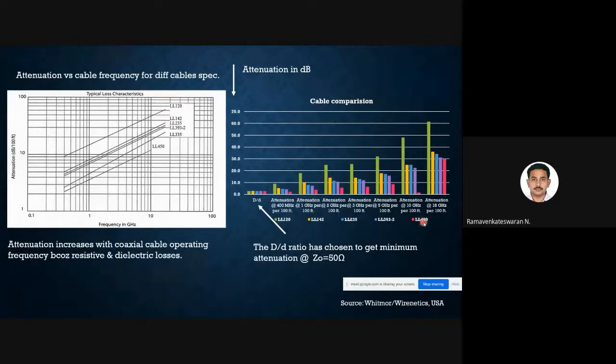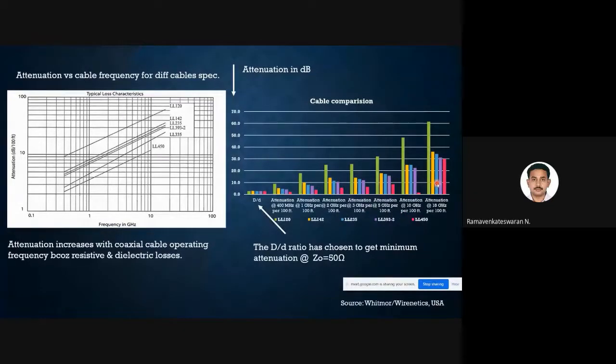What does that mean? It will operate at higher frequencies. When you go to higher and higher frequencies, attenuation increases drastically. See here, 50 dB attenuation for the cable LL120. But the pink LL450 still has very little attenuation, even operating at 10 gigahertz. Relatively, all the cables give more attenuation at very high frequencies. Is that clear? It is not about the frequency alone, it is how each cable performs at each frequency.